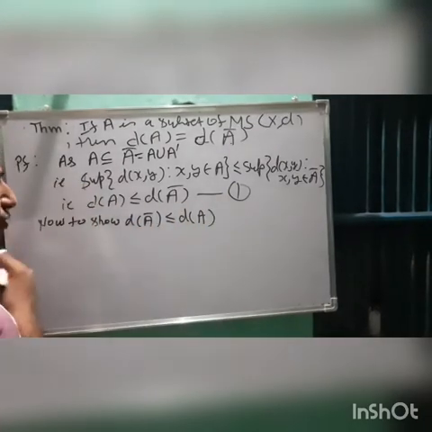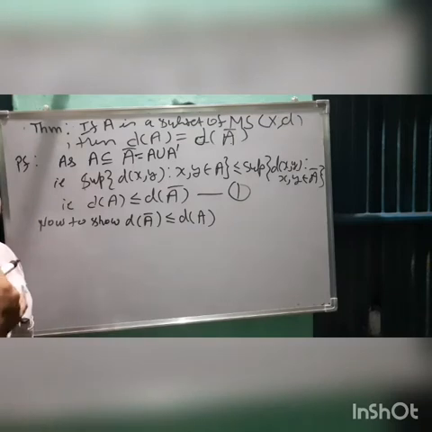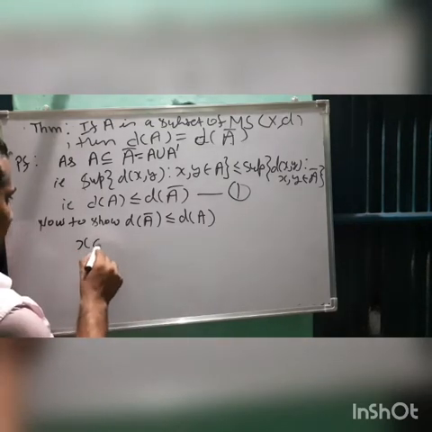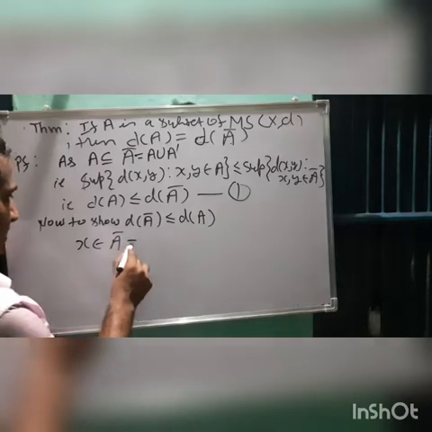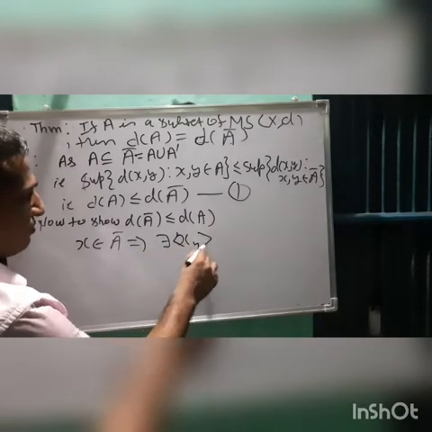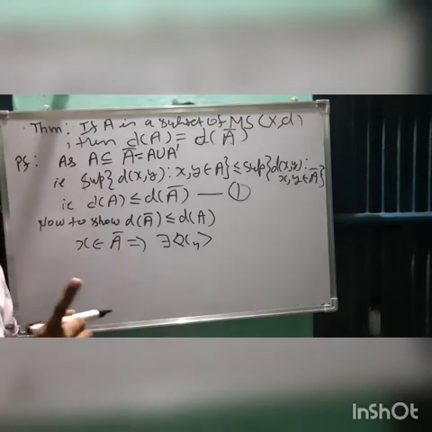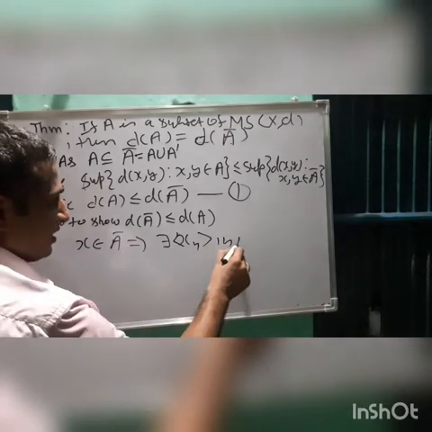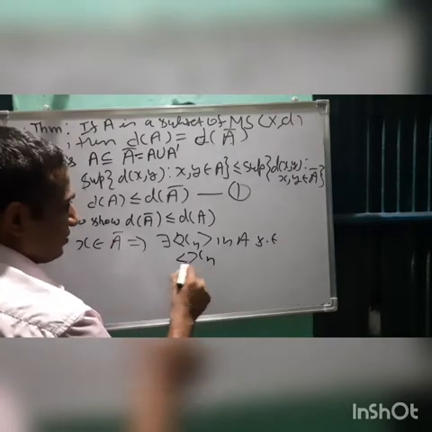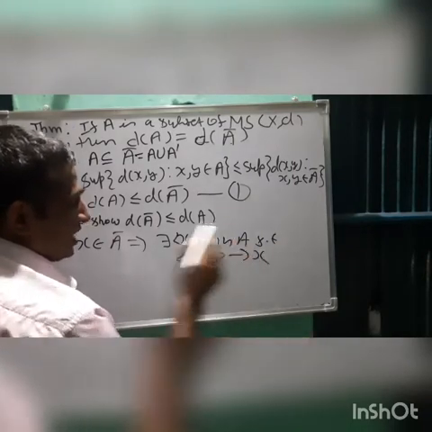But before proceeding to this, we want to have a review of a famous lemma we have done. Okay, so what does that say? That x belongs to A closure implies that there exists a sequence. That means we can always construct a sequence in A such that xn will converge to x.